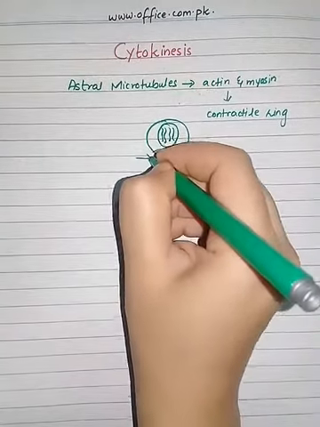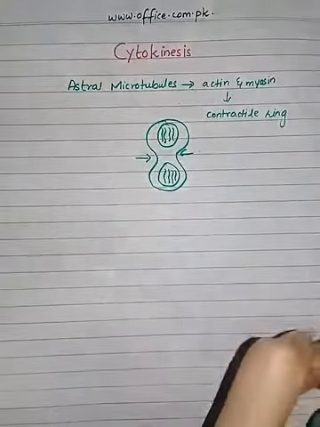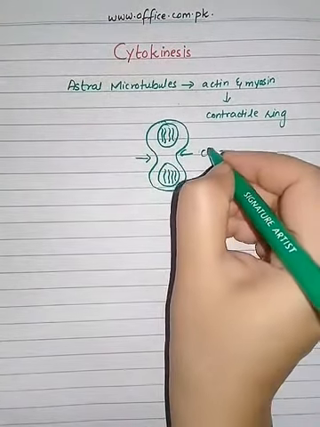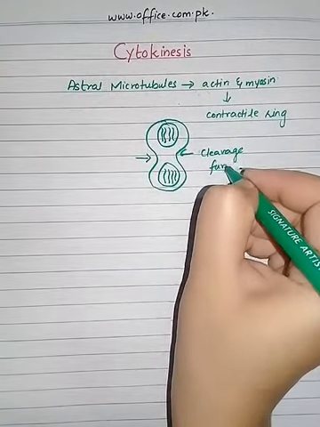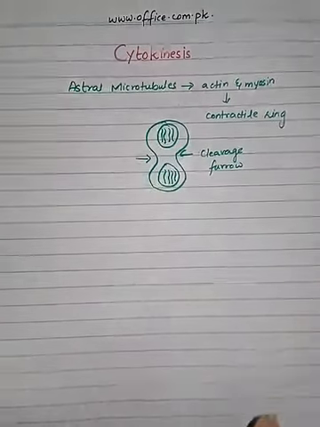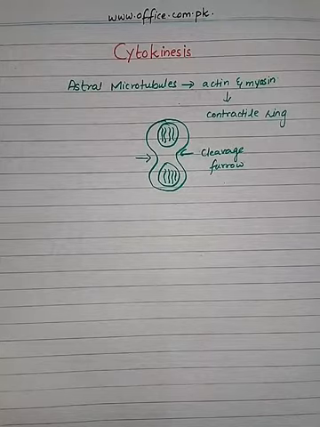Now here, movement will be in this direction, like this, and the cell will be divided. This is the cleavage furrow, and it will deepen until the cell is divided into daughter cells.